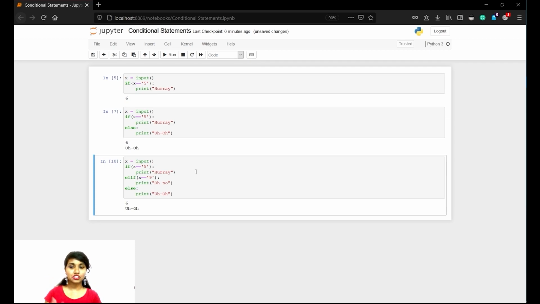So based on the condition that you give, the if condition runs first. It checks if the input given is equals to 5. If it is not equals to 5, it goes to the next. If there is an elif statement, elif in the sense, if not, then you should check this condition. If you have multiple conditions, then this is how you use x equals to 9. If it does not satisfy both the conditions, then else should print.